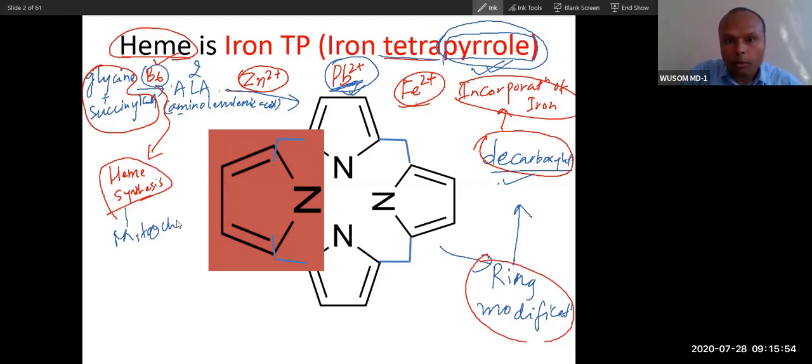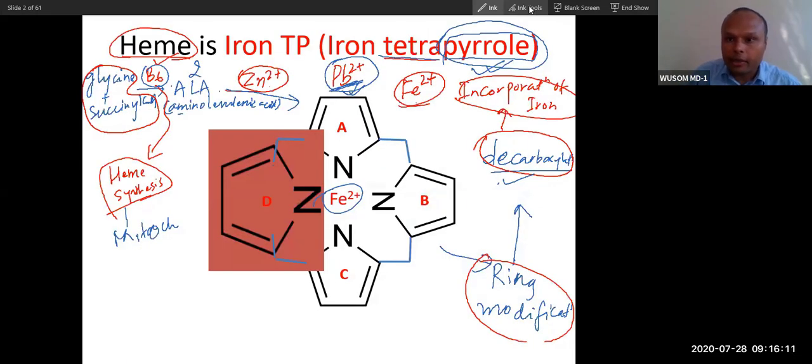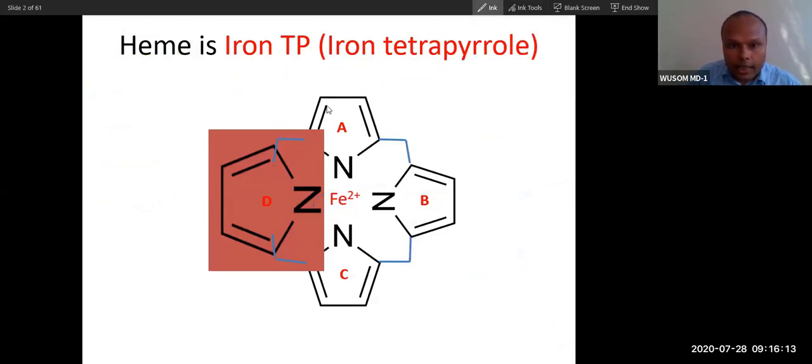Now let's talk about iron incorporation. These rings are named A, B, C, D. The D ring will rotate and then form a bond. You can see that these are not plain rings.